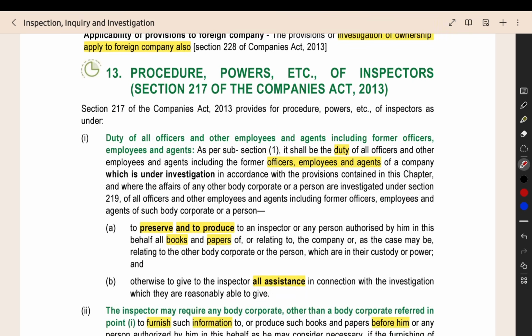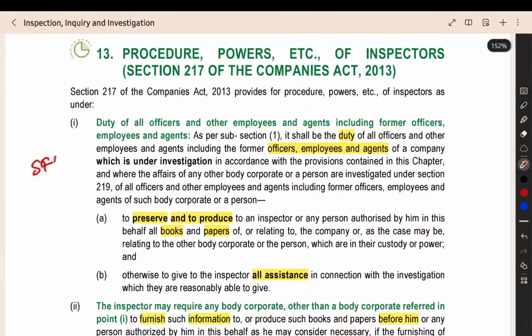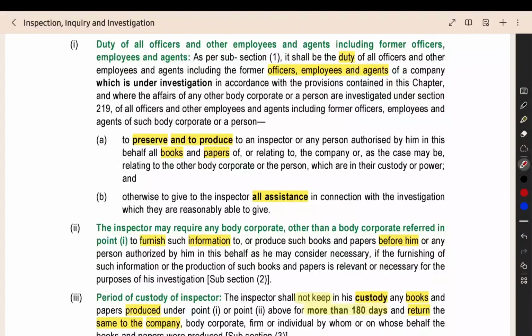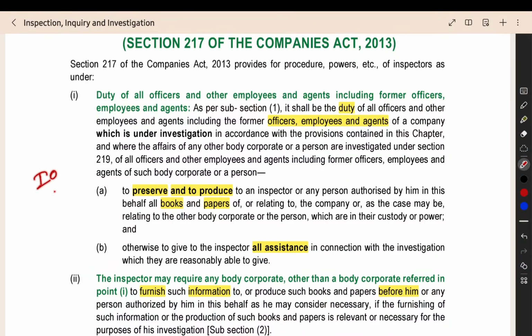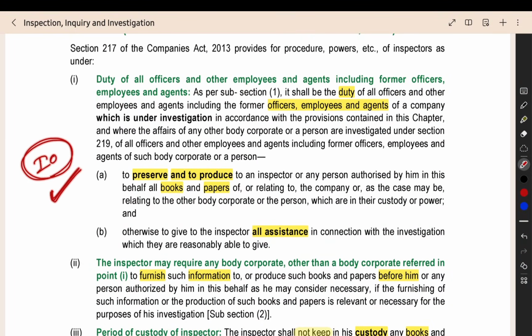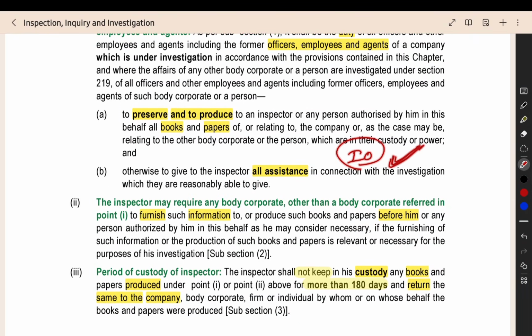Now this section, when you see here what they have given, the simple things only, we also saw this in the SFIO. In that topic we saw this kind of powers, and in various sections also we are seeing this kind of powers. For all the officers and other employees of the company, all the agents of the company, former officers, past employees, everyone, their duty is to preserve and produce the books and papers, whatever document the investigating officer wants, and provide all the assistance. Whatever assistance the investigating officer wants, the officers and employees have to provide that assistance.